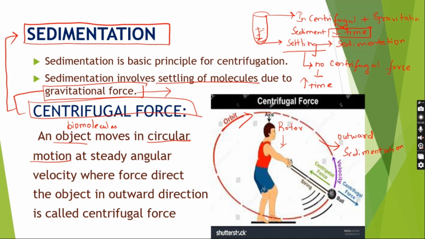This sedimentation of biomolecules is due to the circular motion, which is known as angular velocity. This circular motion of biomolecules is known as angular velocity, which causes the movement of biomolecules in the outward direction, leading to sedimentation. This circular motion at a steady angular velocity which causes the movement of the biomolecules is known to be centrifugal force.